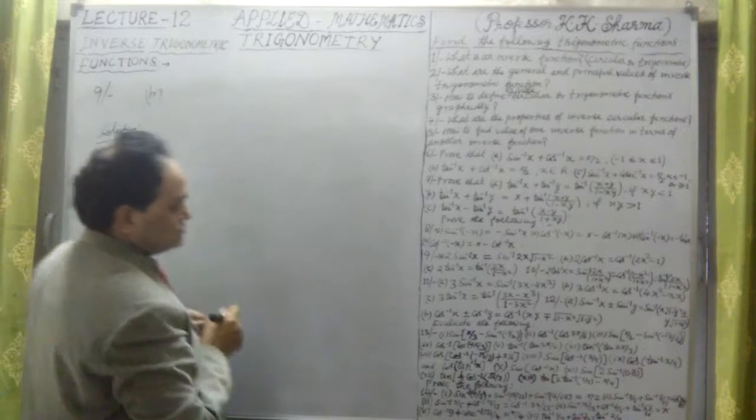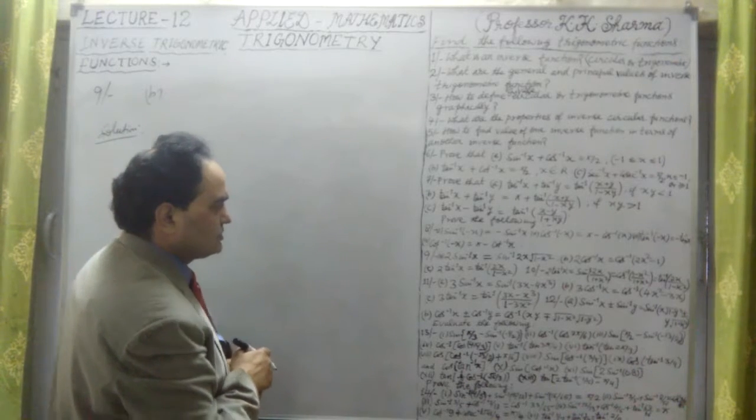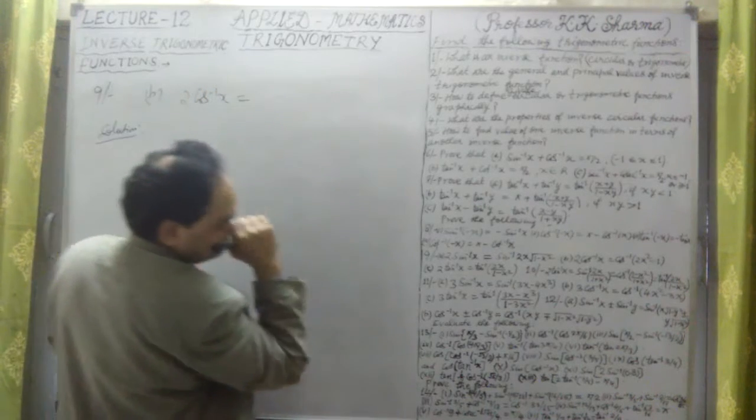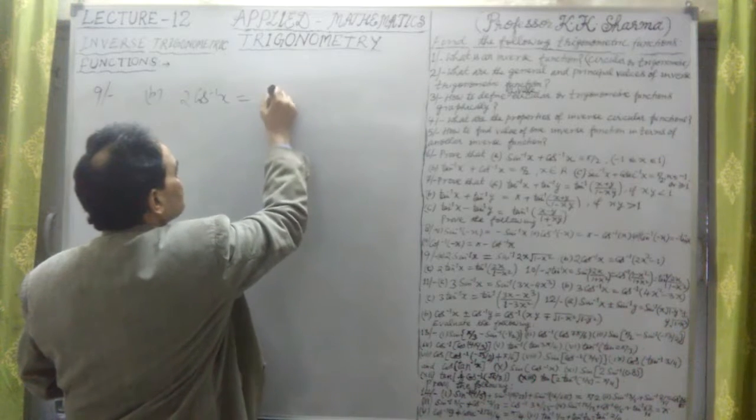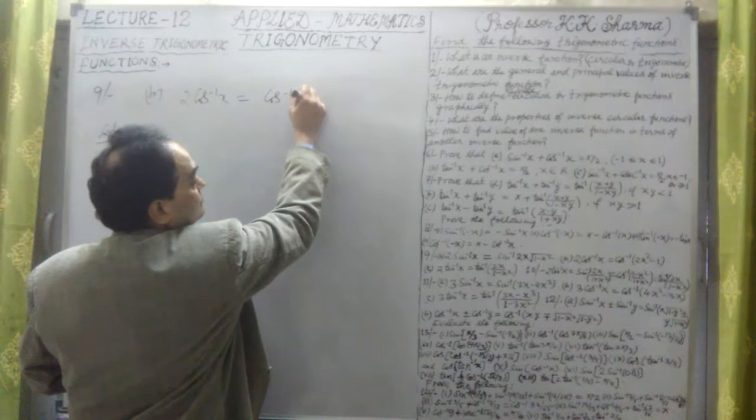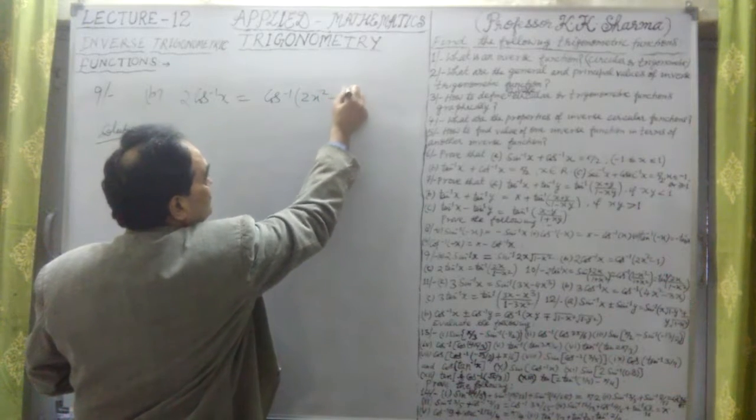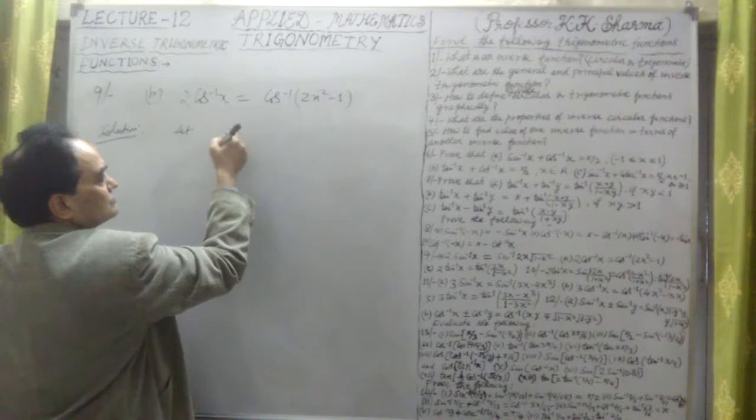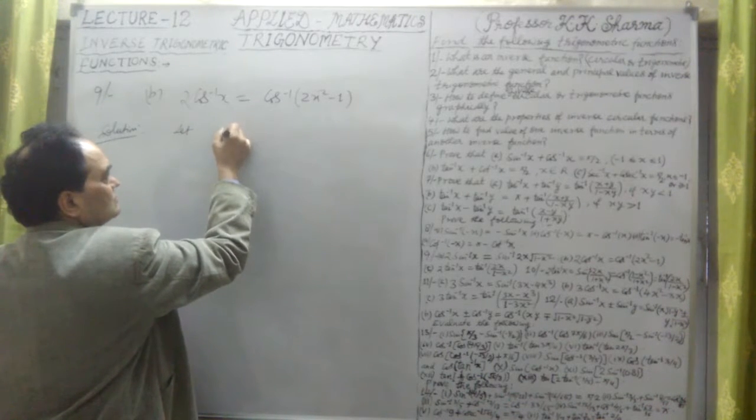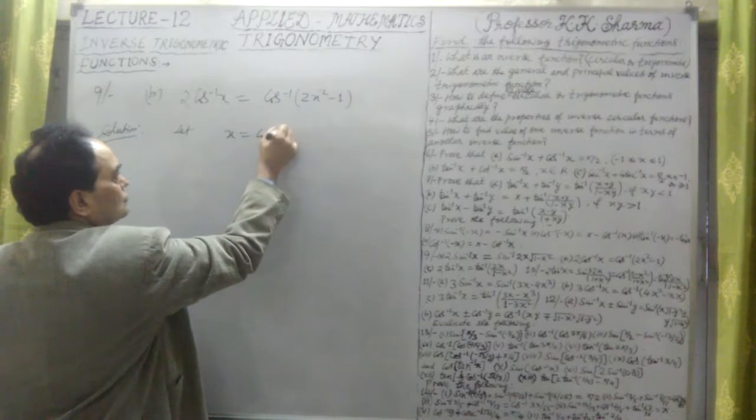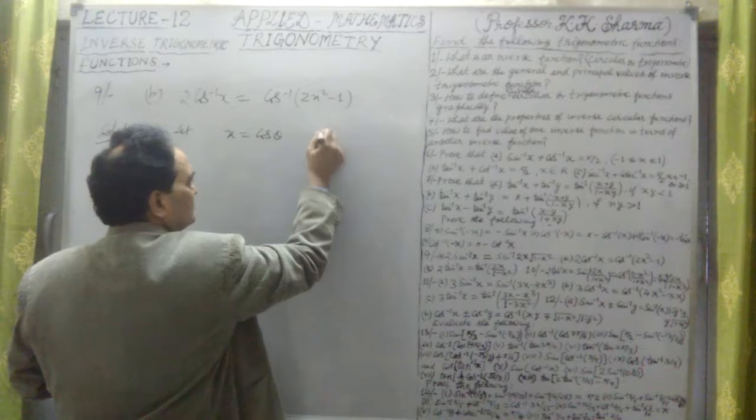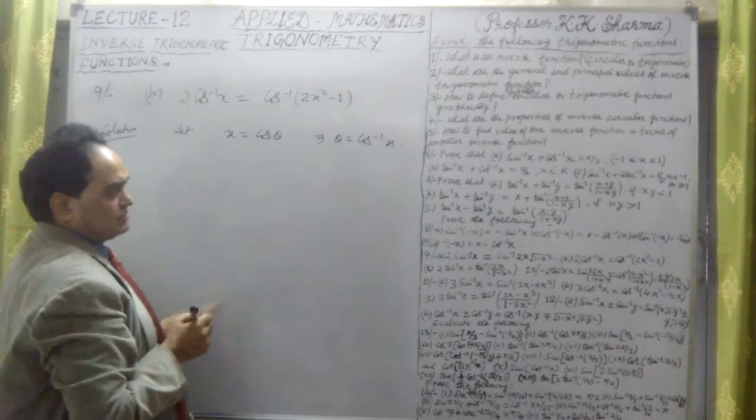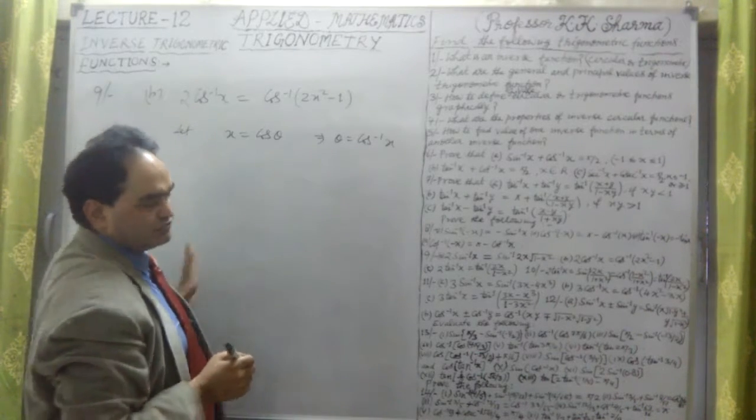B part of question number 9. Now it says that 2 into cos inverse x equals cos inverse of 2x square minus 1. Again, let cos inverse x equal to theta, or let x equal to cos theta. We can take it this way, theta equal to cos inverse x. This we assume from x equal to cos theta.